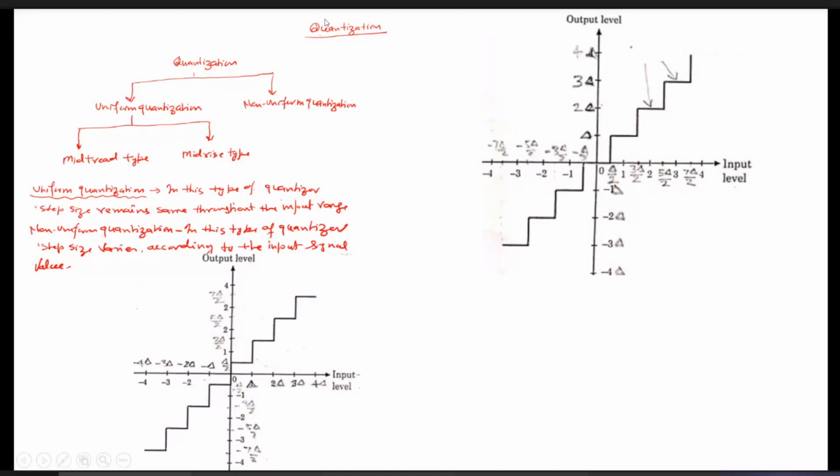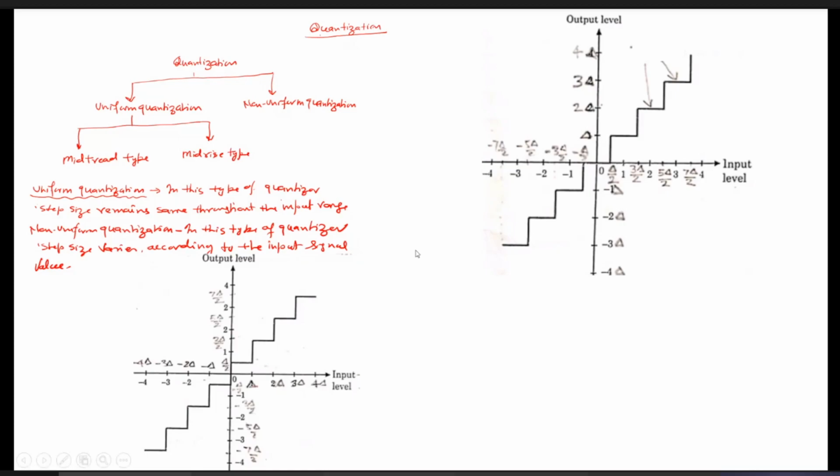In the basic process of quantization, we simply divide the whole dynamic range of the signal over the various quantization steps, and in the next step, we approximate the sample value to one of the quantization levels.